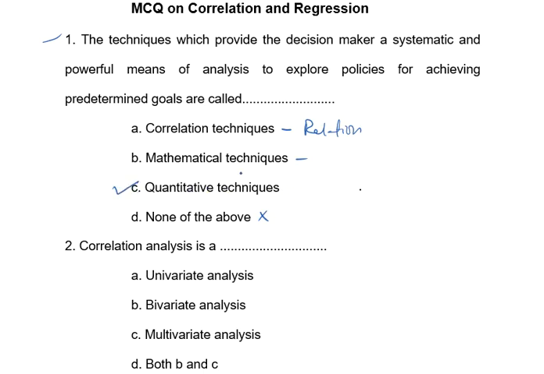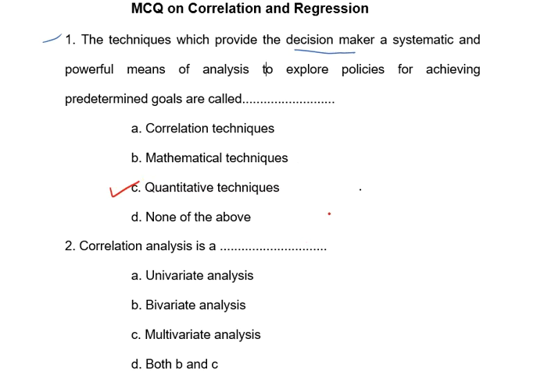Quantitative techniques provide the decision maker, and they include all quantitative methods, statistics also, a systematic and powerful means of analysis to explore the policies. So these two are wrong and this one is also wrong. Remember, the correct answer is quantitative techniques, which is point C. Then the next question.